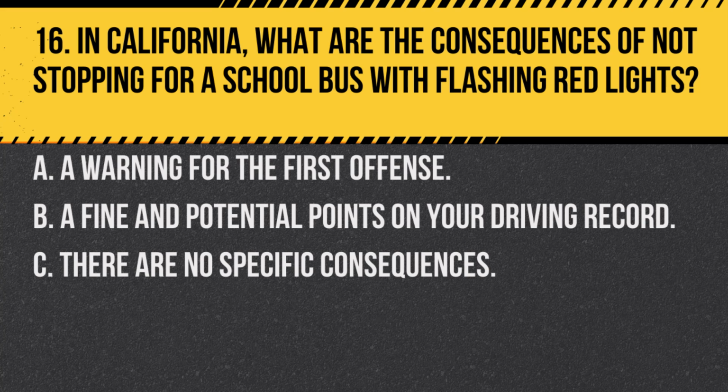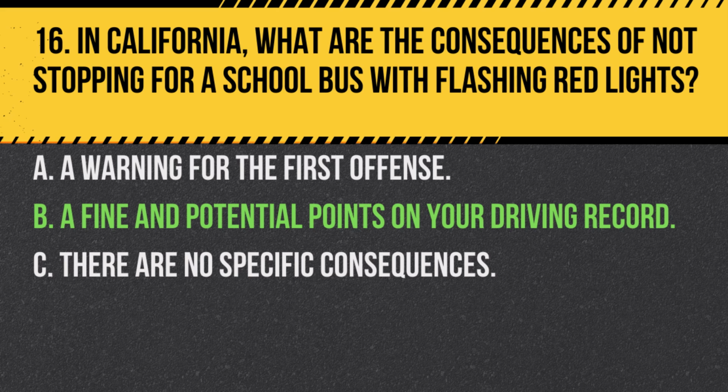Question 16. In California, what are the consequences of not stopping for a school bus with flashing red lights? A. A warning for the first offense. B. A fine and potential points on your driving record. C. There are no specific consequences. Answer B. A fine and potential points on your driving record. Not stopping for a school bus with flashing red lights can result in a fine and points on your driving record.